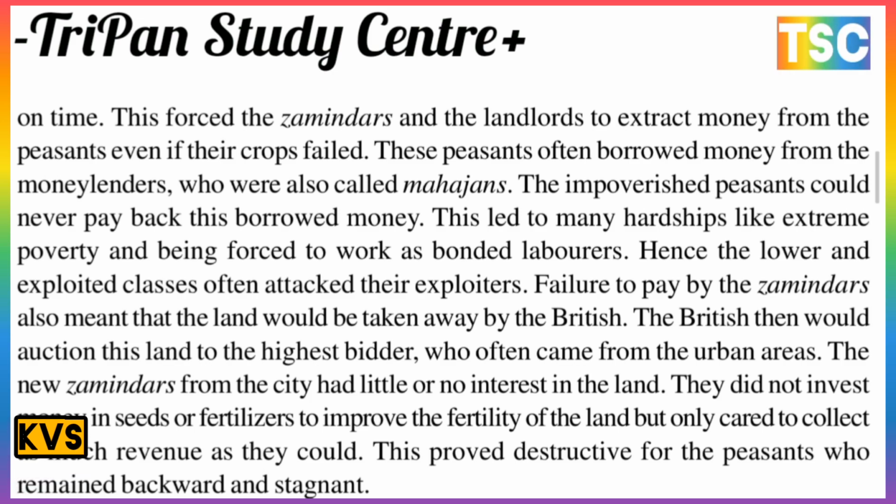The new Zamindars from the cities had little or no interest in the land, and they did not invest money in seed and fertilizer to improve the fertility of the land, but only cared to collect as much revenue as they could. And this proved extractive for the peasants, who remained backward and stagnant.